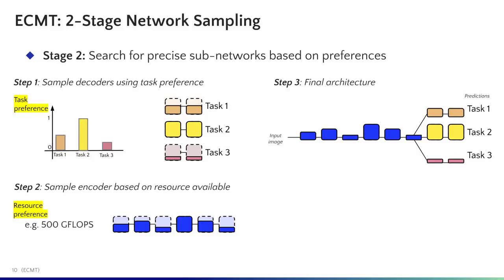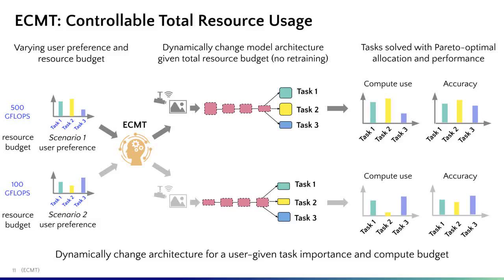During inference, we use the task preference to set the width ratio of the decoders, where a higher preference for a task results in a higher width ratio for this task's decoder. Then we search for the optimal encoder layer widths that extract the best overall performance while satisfying the compute budget. With this novel strategy, ECMT can precisely control the parent model for optimal resource allocation for diverse scenarios.